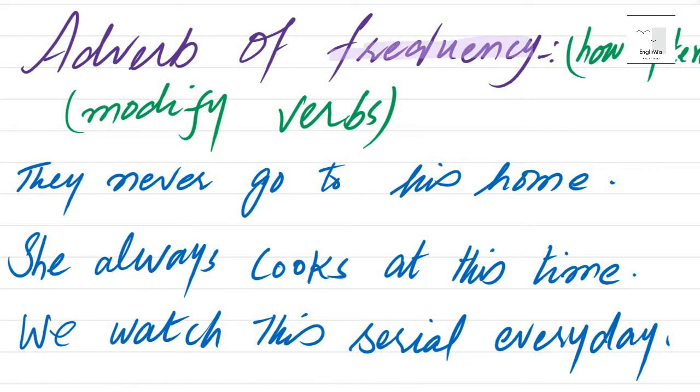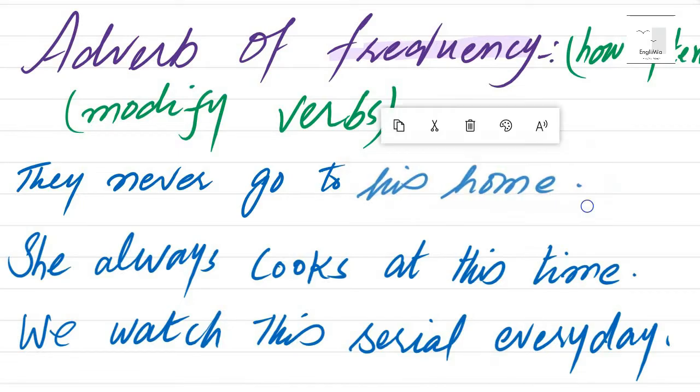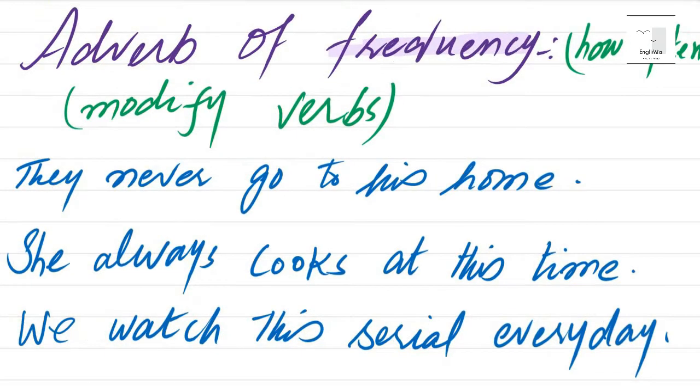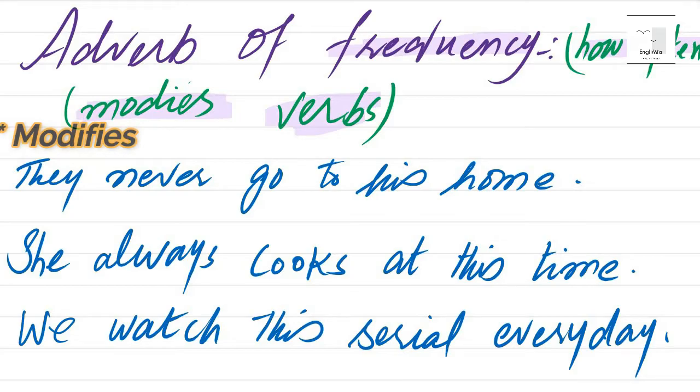Adverb of frequency means how often it happens. It modifies verbs. They never go to his home. They never go to his home. This is adverb of frequency.